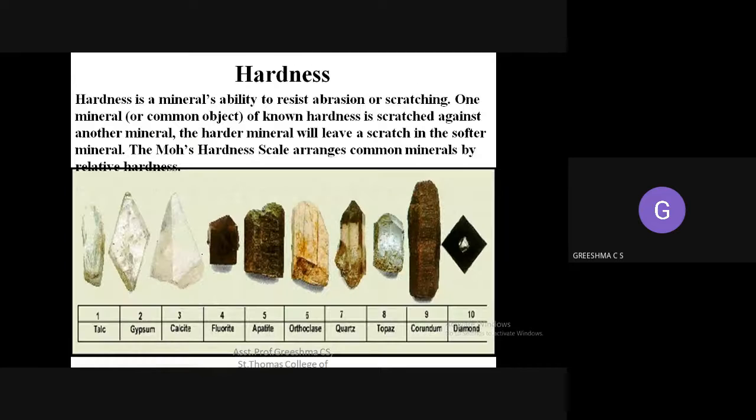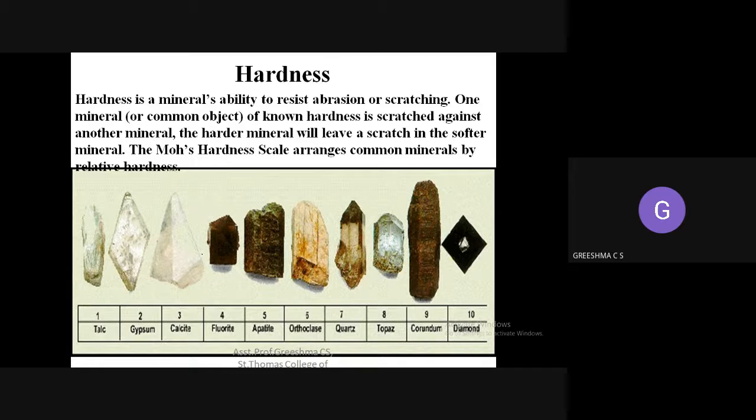Next one, hardness. So what do you mean by hardness? I don't think hardness again needs a definition. Hardness means we know that we are telling certain minerals are hard, certain minerals are soft. So what does it basically mean?